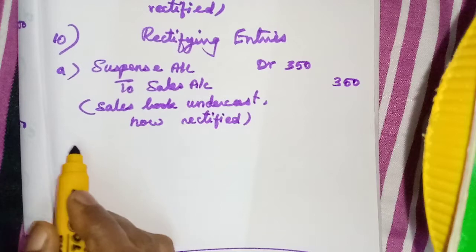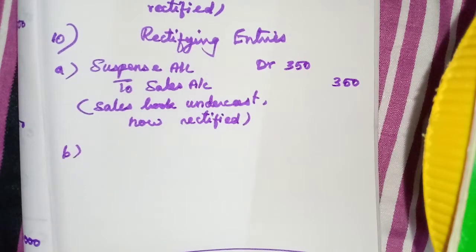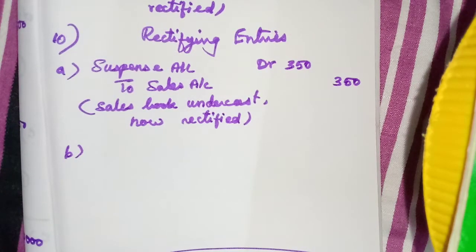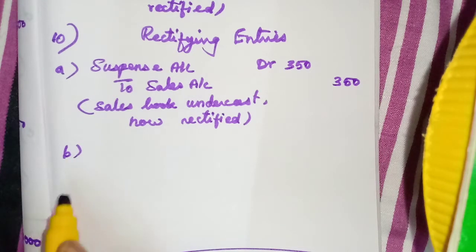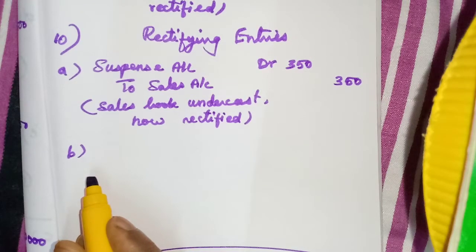Then B. I will read. The total of the discount column on the debit side of cash book was not posted. Yesterday we have seen this type of problem, isn't it? Debit side of cash book, the discount column means discount allowed. That shows debit balance, a loss, and we have not posted that. So again that means less, so we need to debit. What should be credited? Suspense.